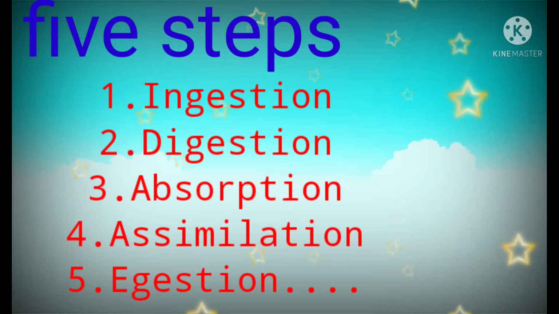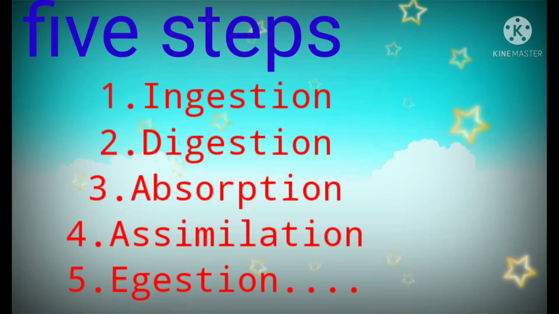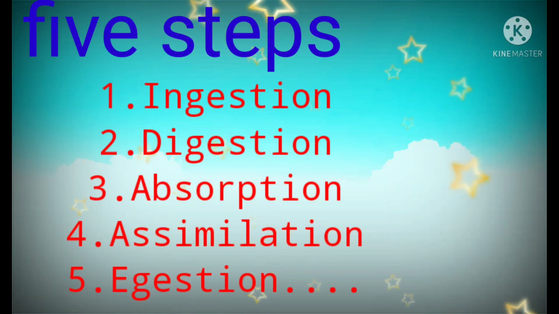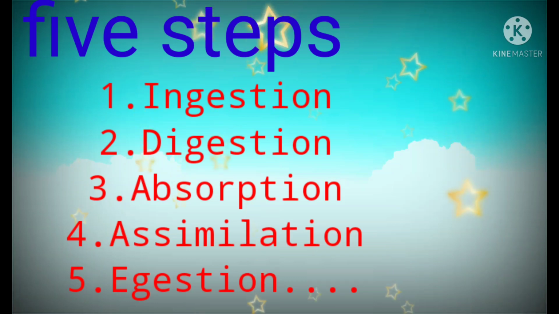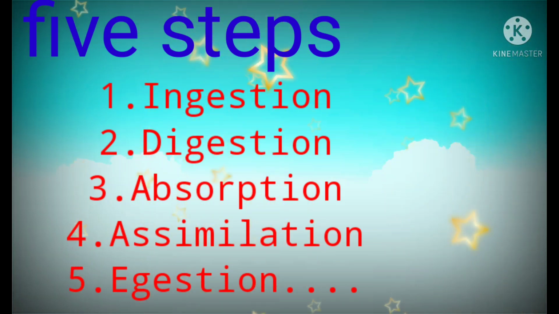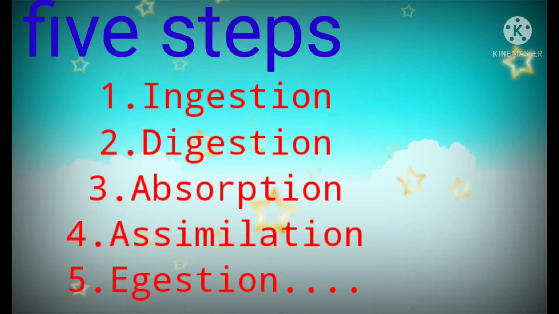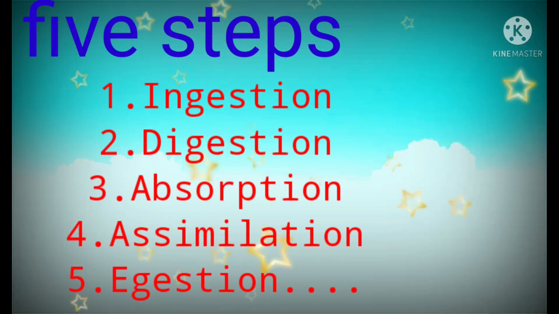Digestion: conversion of food into simple soluble forms. Next, absorption: transfer of food to the blood. Next, assimilation: absorbed food becomes part of the body. Next, egestion means removal of waste products and undigested food from the body.